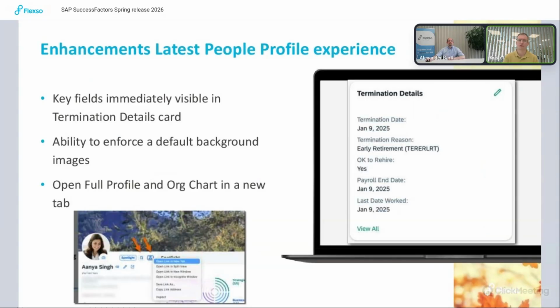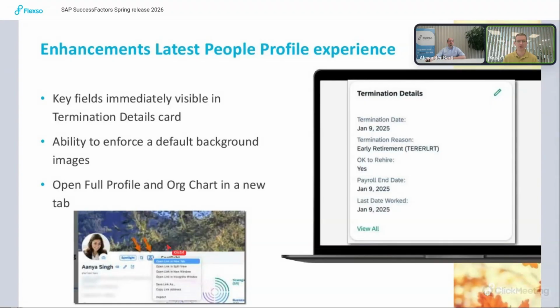For the customers that are already using the latest people profile, there are also some enhancements. One of the enhancements is that on the termination details card, there are now more key fields immediately visible, so there is less need to click on the view all link. And also a new feature is that you now have the ability to force a default background on images.